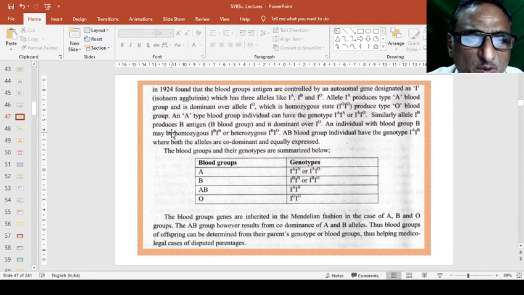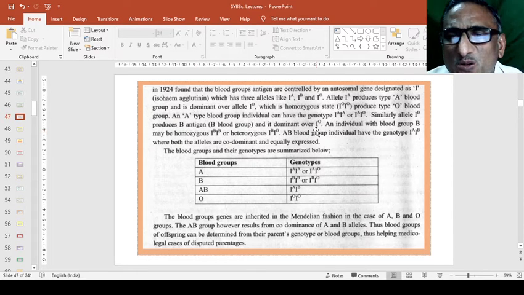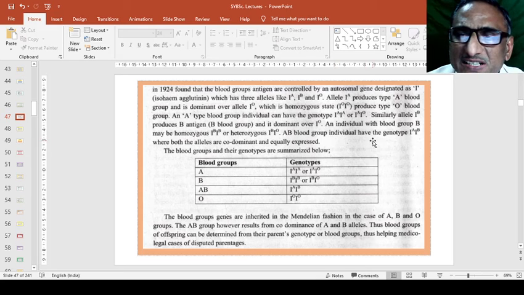Similarly, allele IB produces B antigen or B blood group and it is dominant over IO. An individual with blood group B may be homozygous IBIB, that I have already told you, or IBIO, because B is dominant. An AB blood group individual has the genotype IAIB, where both the alleles are codominant and equally expressed in the next generation. The blood groups and their genotypes are summarized here.